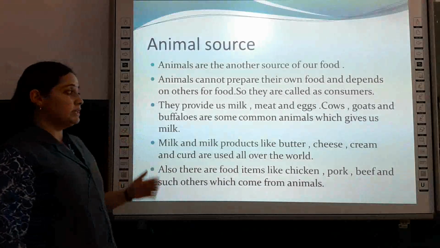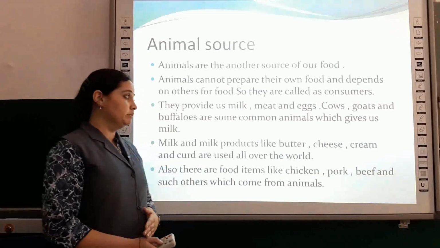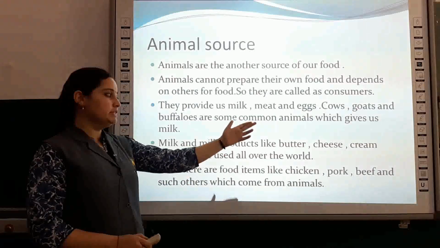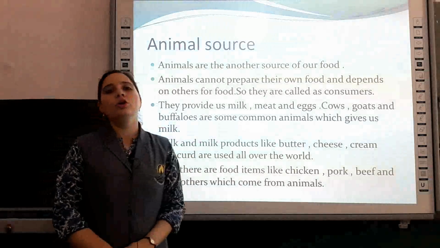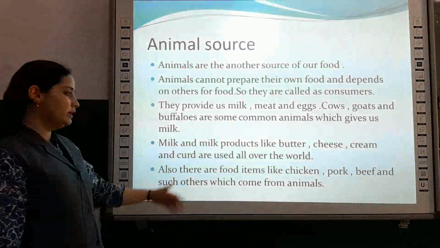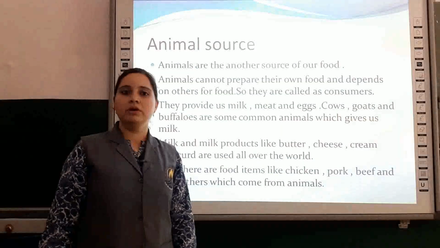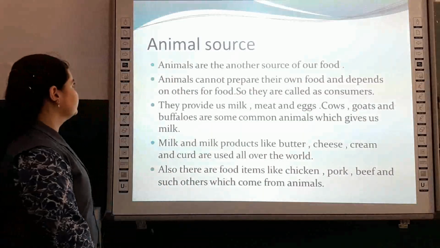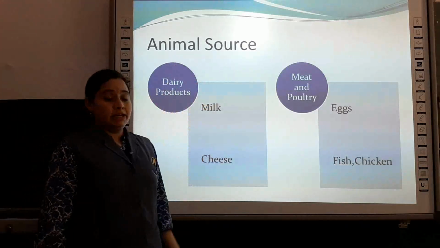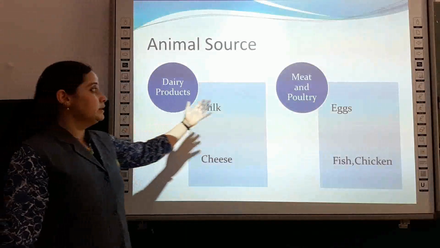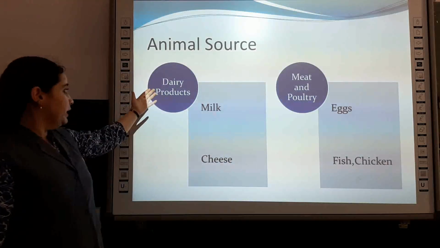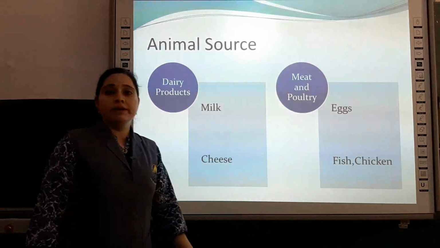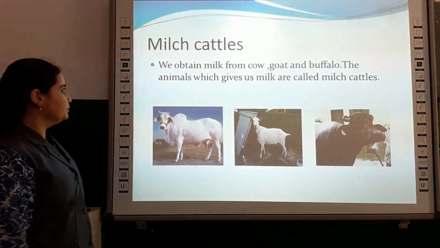Cows, goats, buffaloes are some common examples of animals which give us milk. Milk and milk products like butter, cheese, cream and curd are used all over the world. Also there are food items like chicken, pork, beef and such others which come from animals. We have animal sources like dairy products, meat and poultry. From dairy products we get milk and cheese. From meat and poultry we get eggs, fish, chicken.